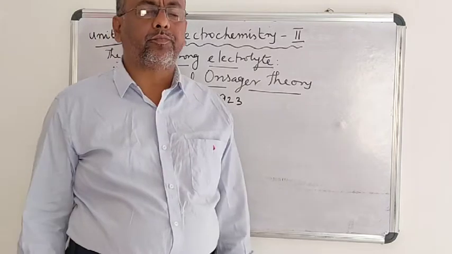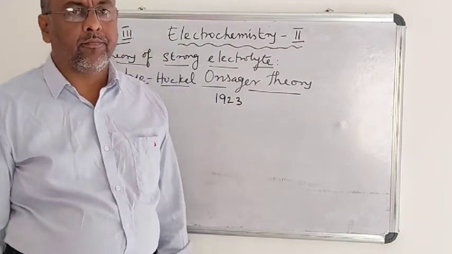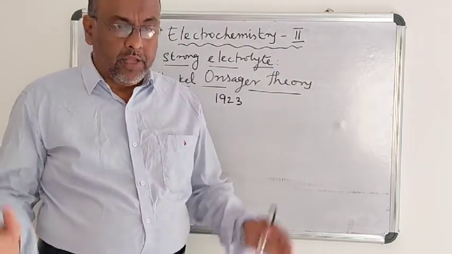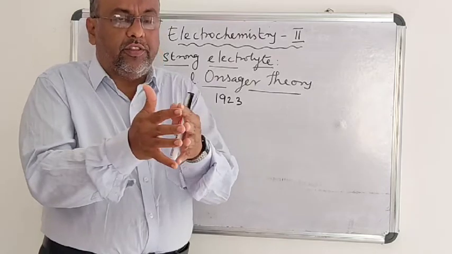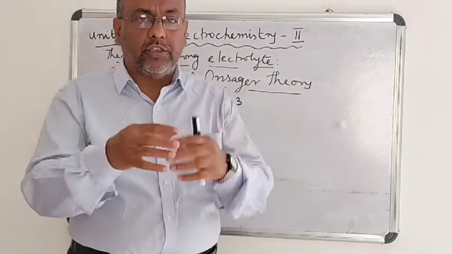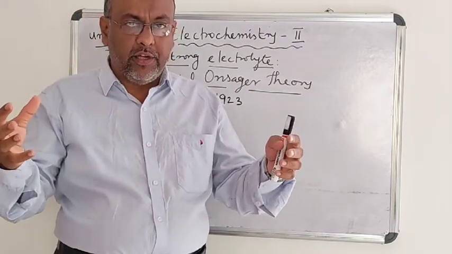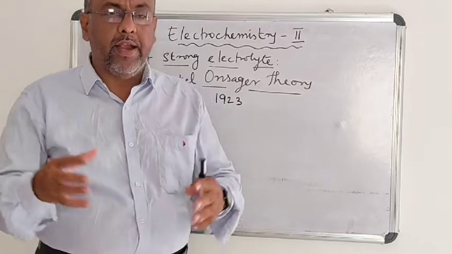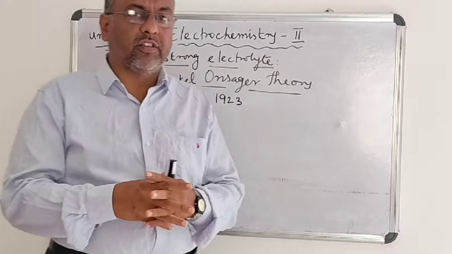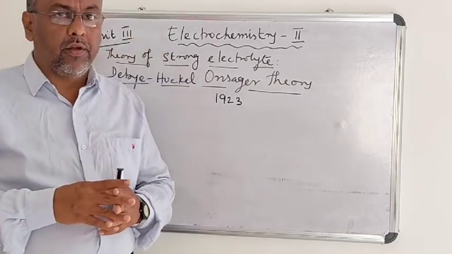When we take a solution of low dielectric constant at higher concentration, the ions will come close to one another due to oppositely charged interionic forces of attraction. There will be a force of attraction between the positively and negatively charged ions. Because of these interionic forces of attraction, their mobility gets cooled down.